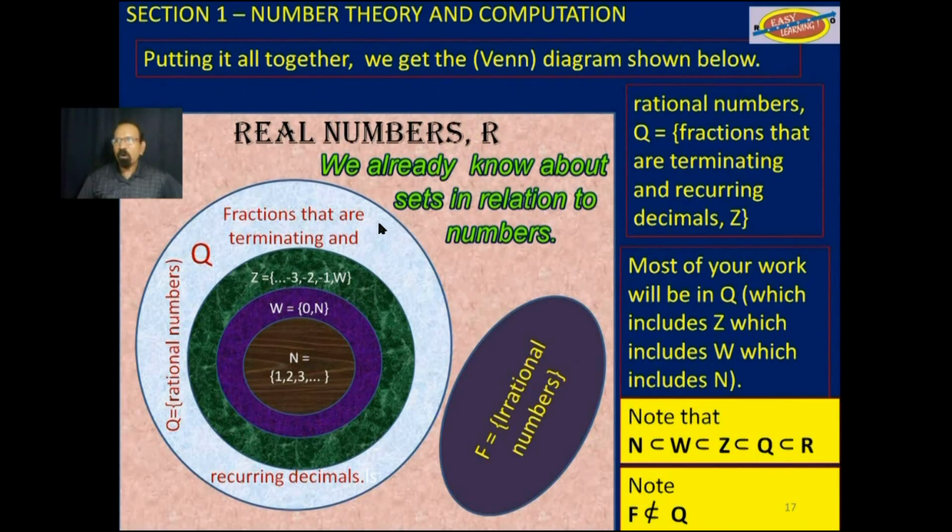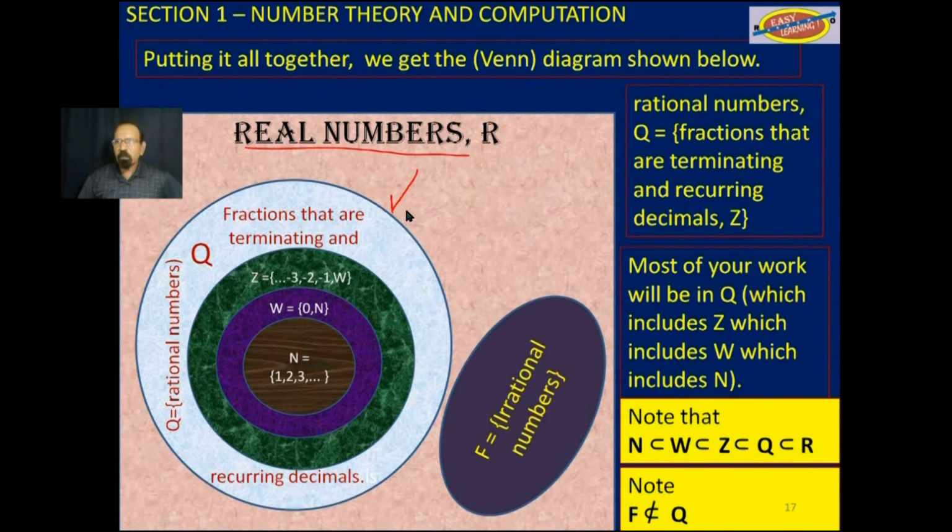So if we take all real numbers, we can divide that into 2 larger subsets. One will be Q, which would be the rational numbers, and the other one would be F, which would be the irrational numbers. Under the rational numbers, you have fractions that are terminating or recurring. You have integers, whole numbers, and natural numbers.